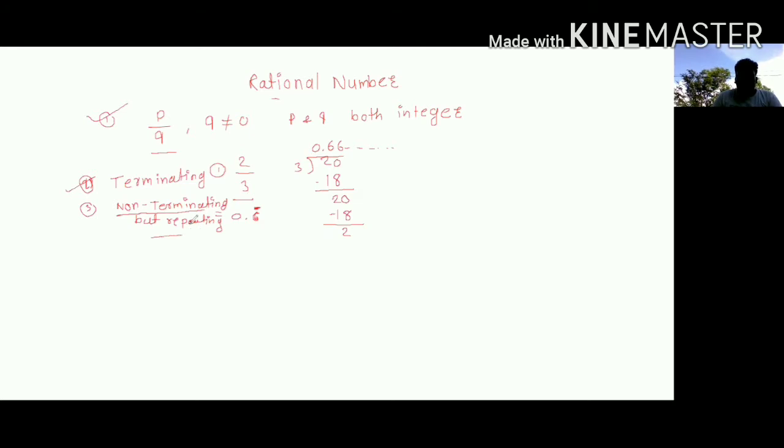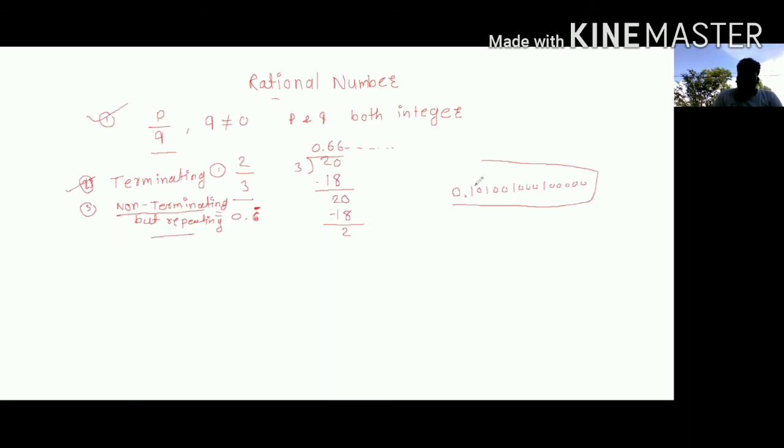Sometimes if we divide any number by any number, we get an answer like 0.101010001000, and this number is not repeating at all.